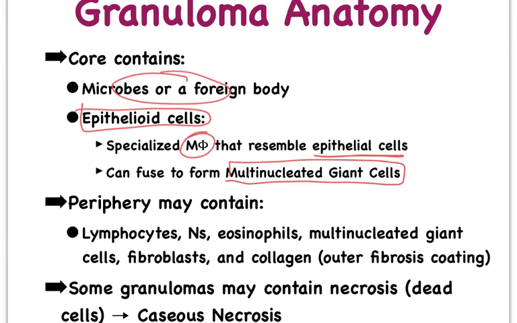If we look towards the periphery, that's where we're going to see a whole bunch of other white blood cells, and even still some of those fused macrophages. What can happen also is that there are going to be necrotic cells forming inside of these granulomas, and that then leads to our form called caseous necrosis. Remember the cheese-like looking type of necrosis.